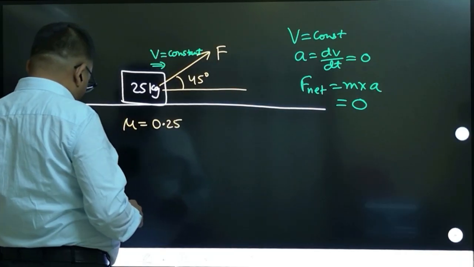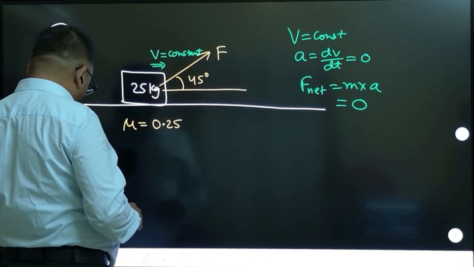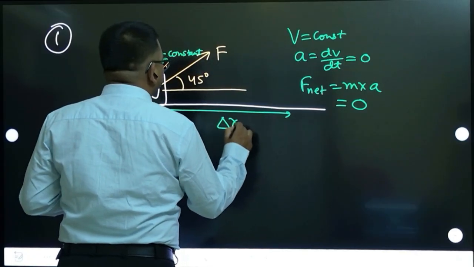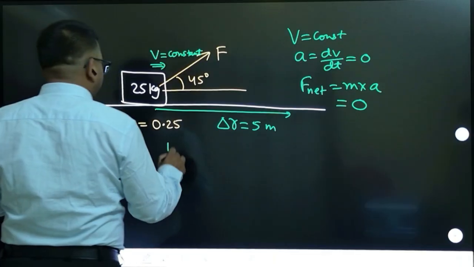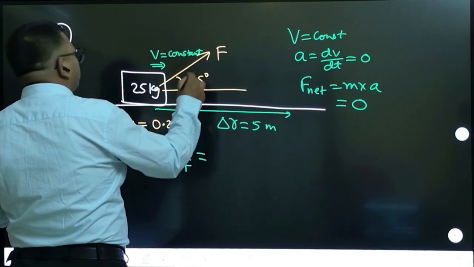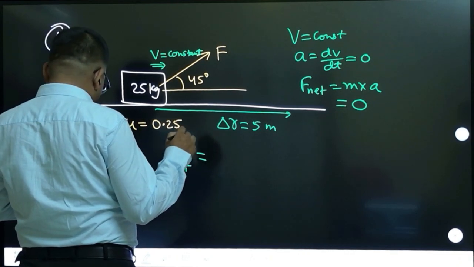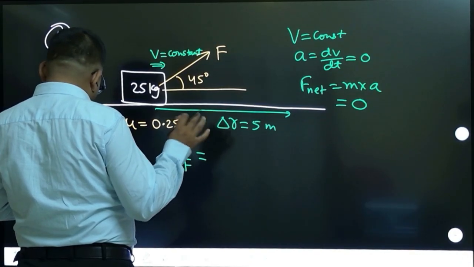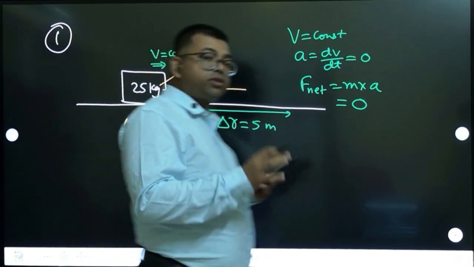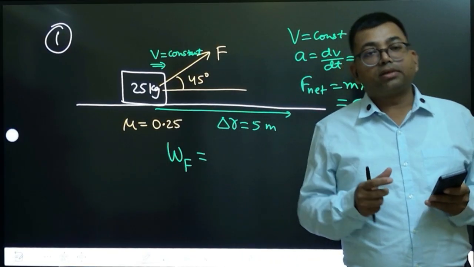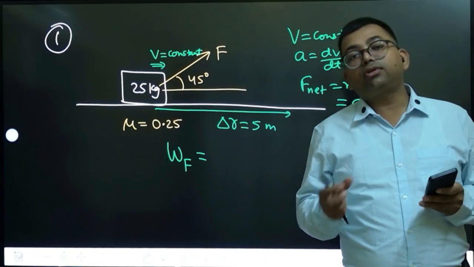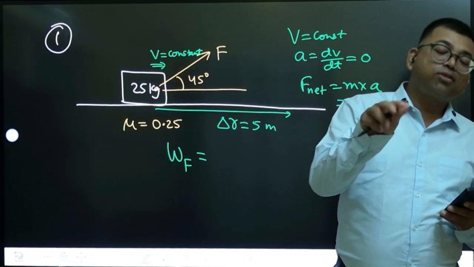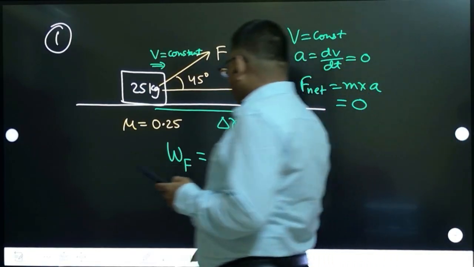Now the question is the work done by the applied force during a displacement of 5 meter. We have to calculate the work done by the applied force. Is the force applied constant or not? They have not mentioned anything about the force, whether it is constant or not; that you have to decide. So we know one thing: it is in equilibrium, net force is zero. Let us resolve the forces and draw the free body diagram.